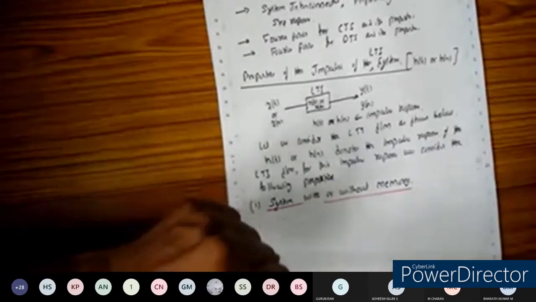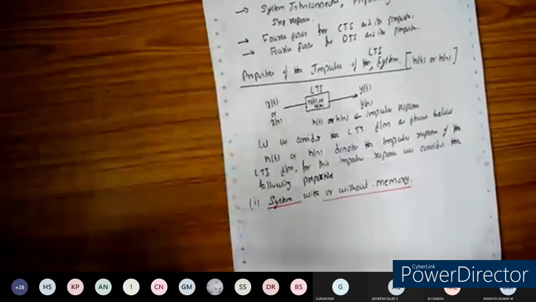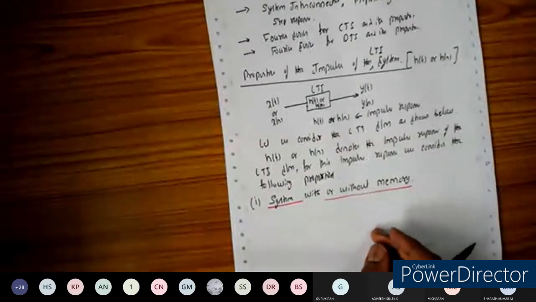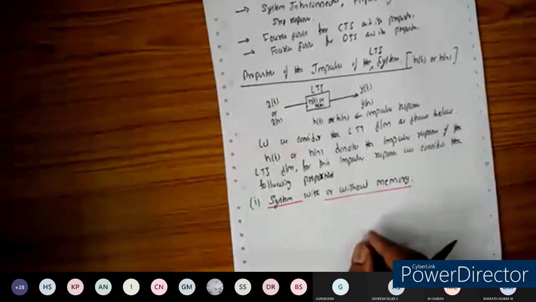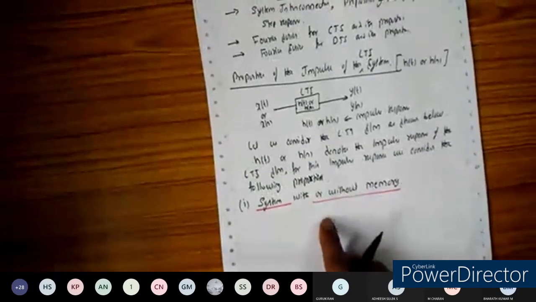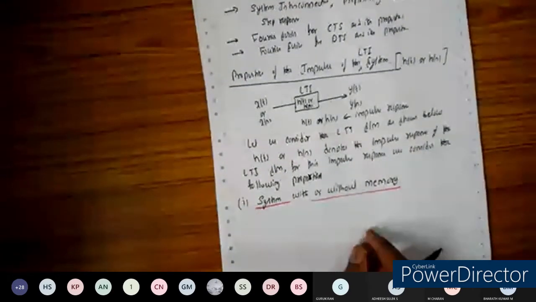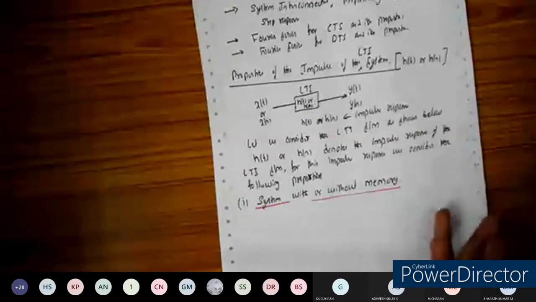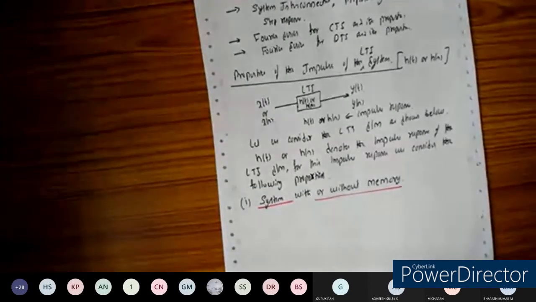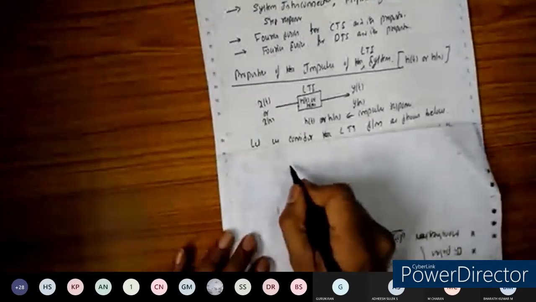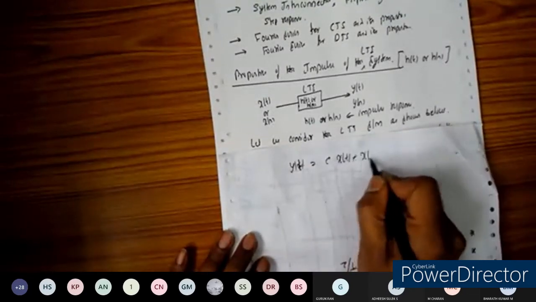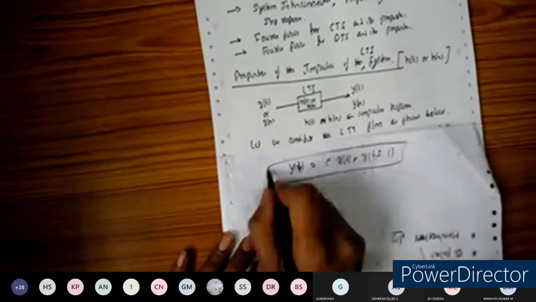I already studied the memory or memoryless system here. A system is said to be memoryless if the present output does not depend on the past values of the input. That is for a system defined in terms of the input-output relation, like y of t is equal to c into x of t plus x of t minus 1, the system we defined in module 2.